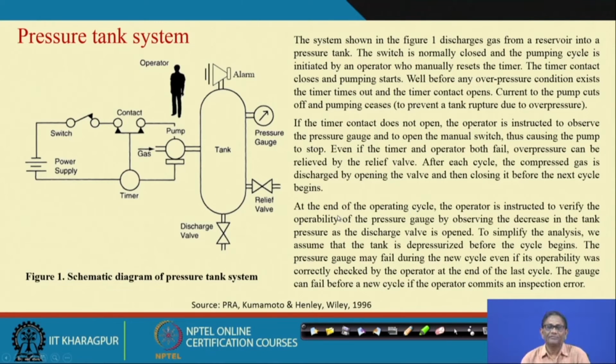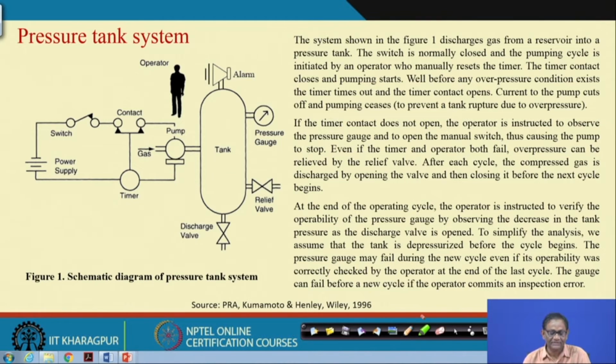I should not discuss this further, because I have discussed it several times, that this is our example, and I also said to you all that we have taken this example from the book written by Kumamoto and Henley, Probabilistic Risk Assessment for Engineers and Scientists.